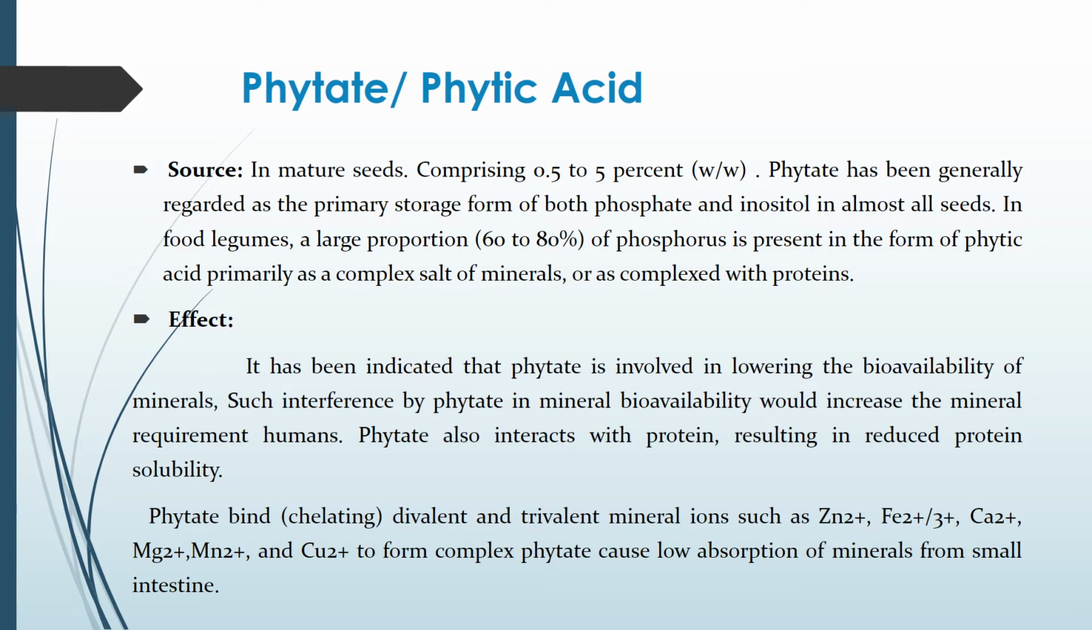Now let us see what effect it causes on consumption. Phytates are involved in lowering the bioavailability of the minerals. They interfere by lowering the mineral bioavailability in our body. They also interact with the protein, resulting in reduced protein solubility. The main mechanism is that the phytate present in the seeds or legumes binds with different metal ions, that is, they chelate, and the absorption of these minerals through the small intestine lowers down, and this way it interferes with the absorption of the minerals in our body.